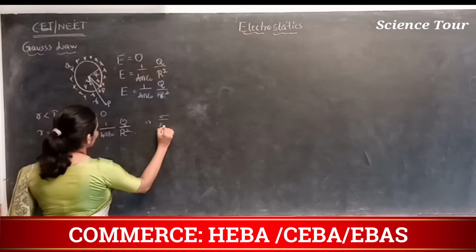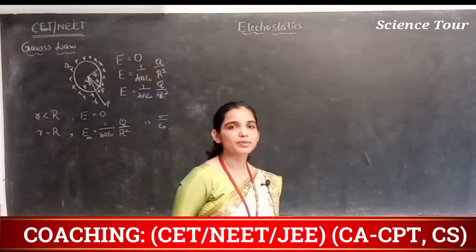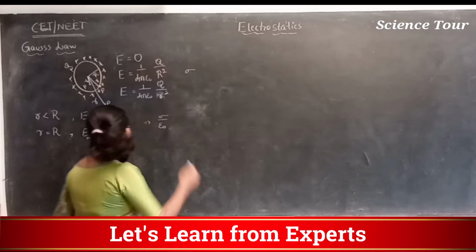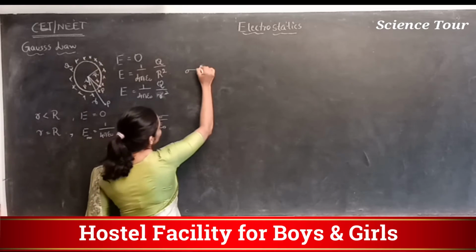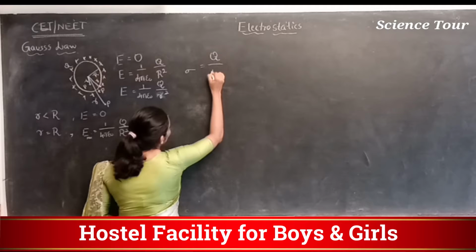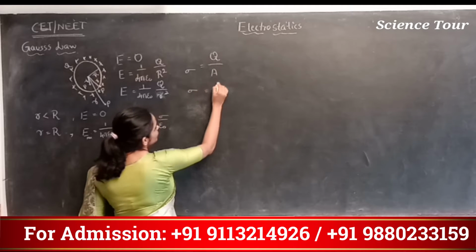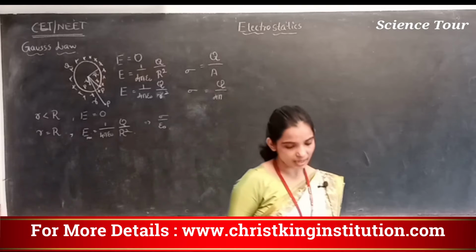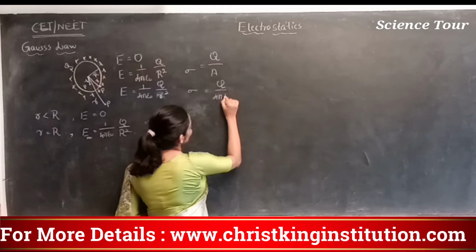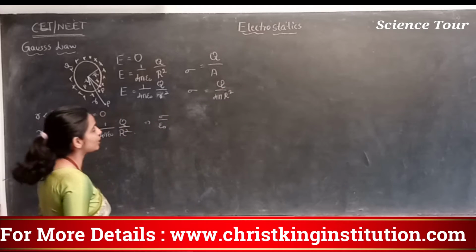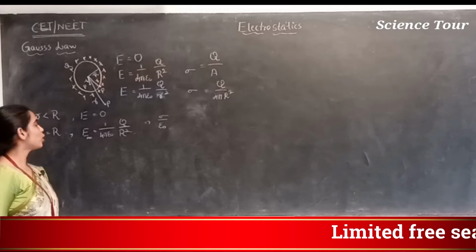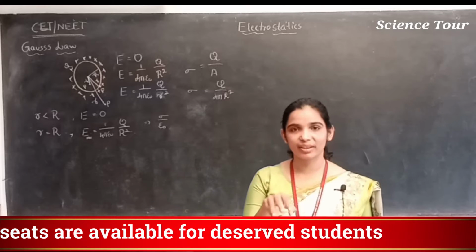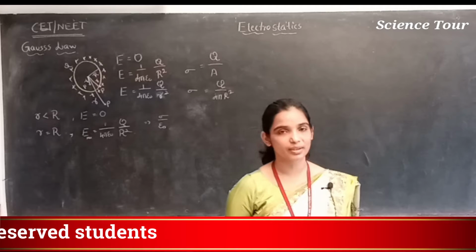On the surface, you can also write this as sigma divided by epsilon naught. What is sigma, students? Sigma is the surface charge density, the charge on the surface of the sphere divided by area, which is Q divided by the area of the sphere, 4 pi R square. So sigma by epsilon naught is the electric field intensity on the surface of the conducting sphere.